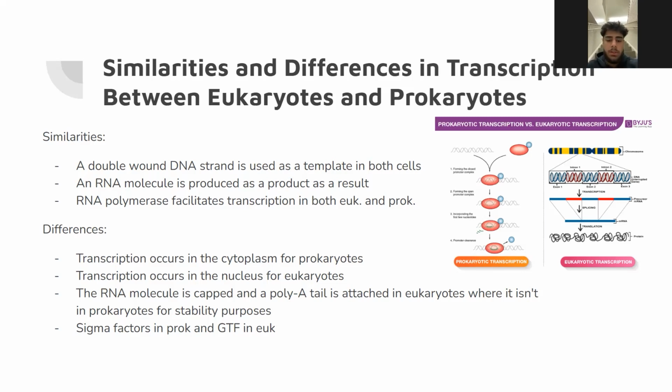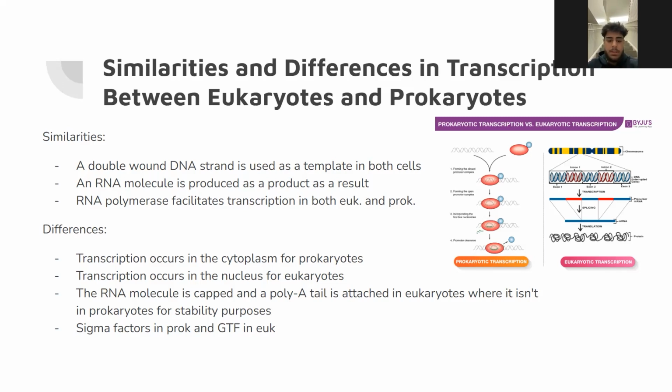Now going on to some differences in transcription between eukaryotes and prokaryotes, transcription occurs in the cytoplasm for prokaryotes because prokaryotes have no membrane-bound organelles, and in eukaryotes, which do have membrane organelles, the transcription process occurs in the nucleus, which is the housing of the genetic material of the cell. Some other differences are that the RNA molecule is capped and a polyA tail is attached to the end in eukaryotes, whereas in prokaryotes it does not happen. In eukaryotes it does occur because the mRNA has to be stable enough to leave the nucleus and make it to the ribosome.